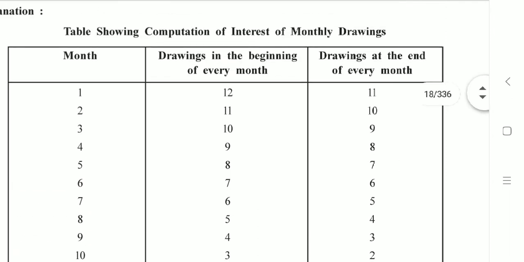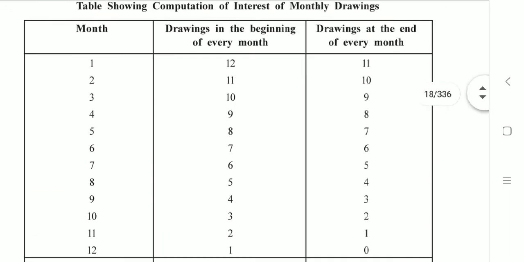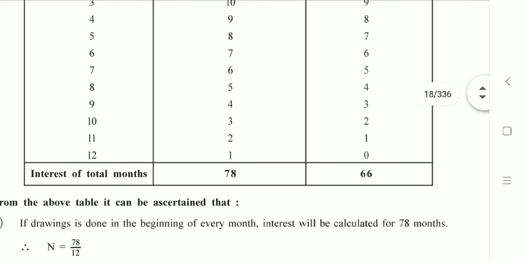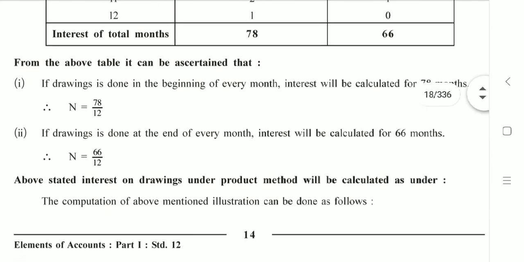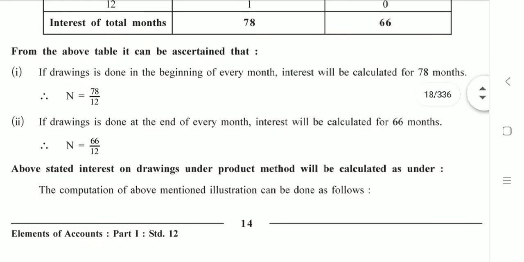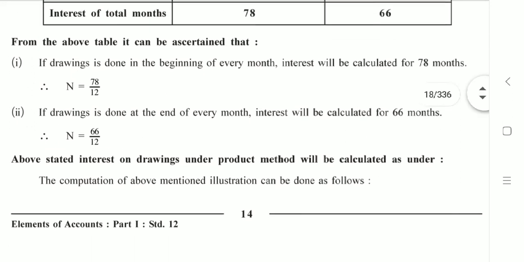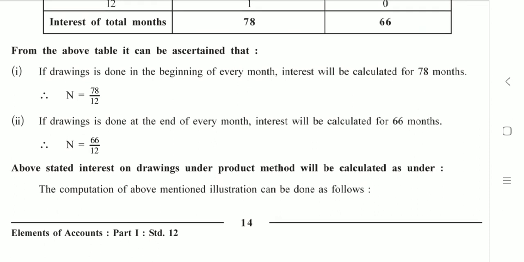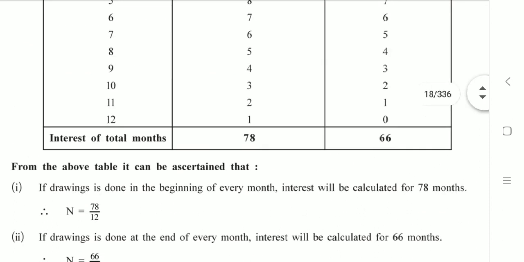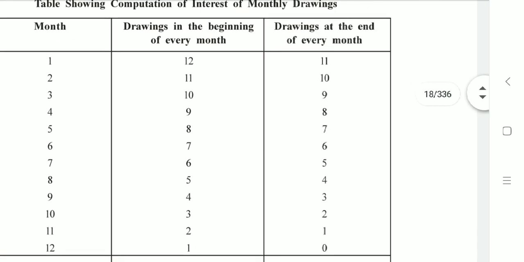So this way if you total this, you will get 78. And here you also have a note that if drawings is done in the beginning of every month, interest will be calculated for 78 months. And if in the end of every month, interest will be calculated for 66 months. Yeah, that concept also you can apply here.